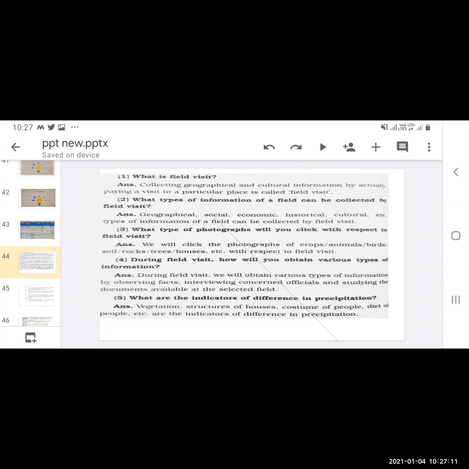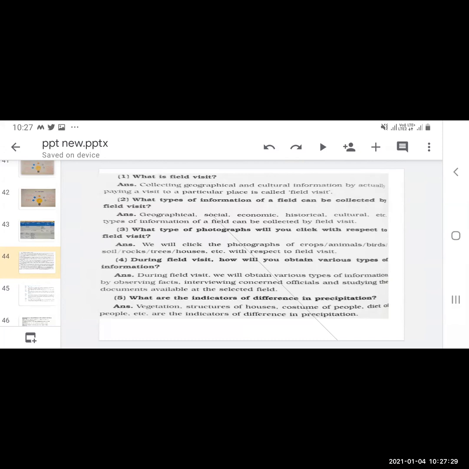What are the indicators of difference in precipitation? What is the meaning of the question? How can you know the precipitation?